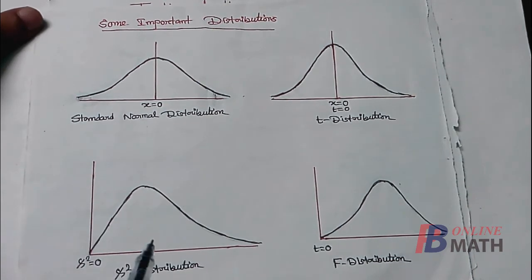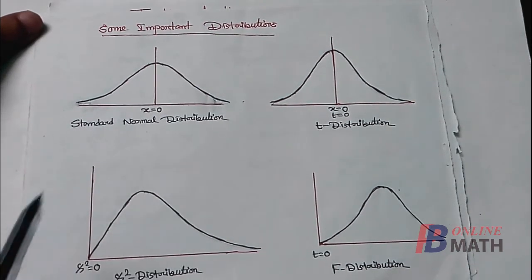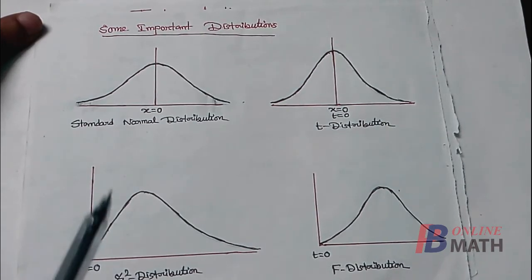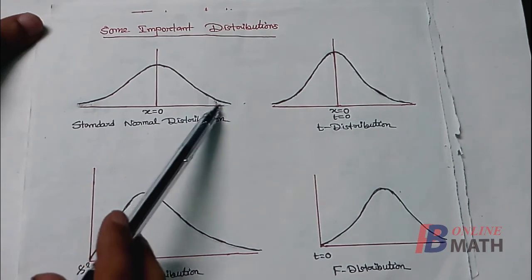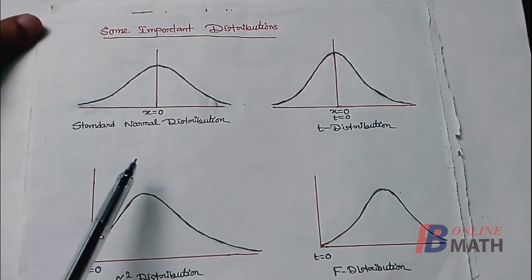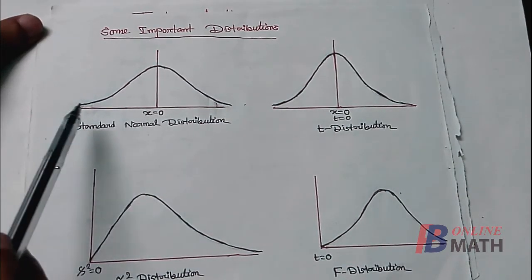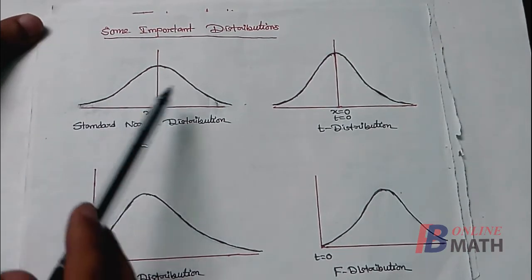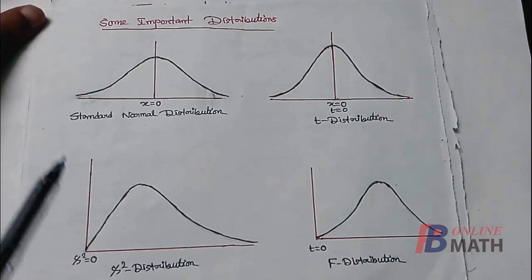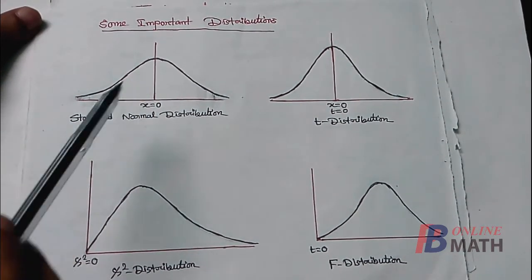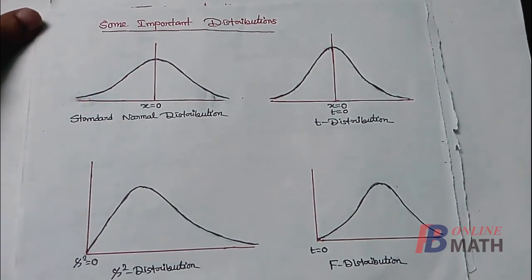Now the question is, where from we select this critical region? So there are 3 possibilities. First of all, we can select the critical region either from this right hand side, we can select the critical region from left hand side, or we can select the critical region anywhere from this curve. Now the selection of this critical region will depend on the alternative hypothesis.